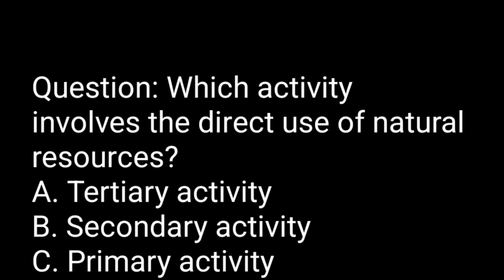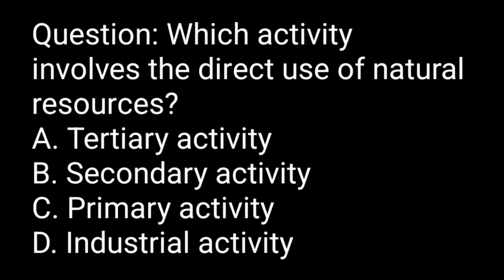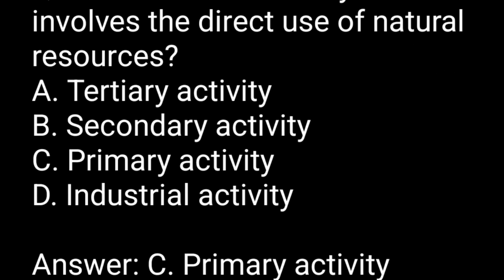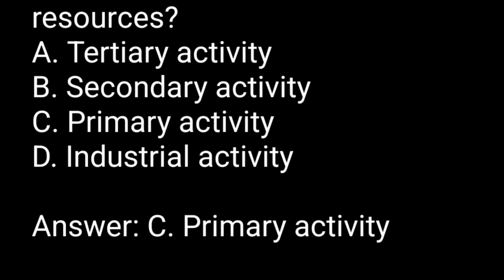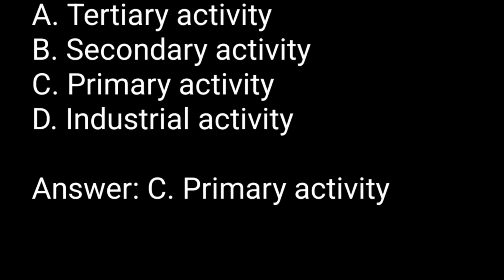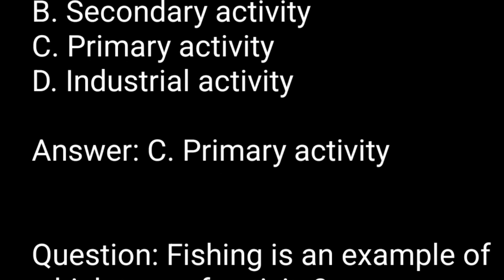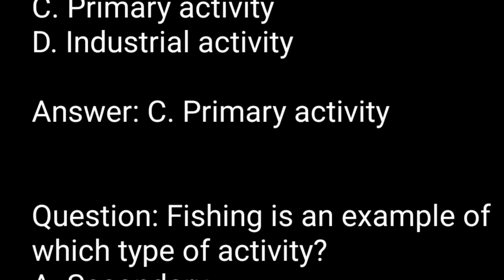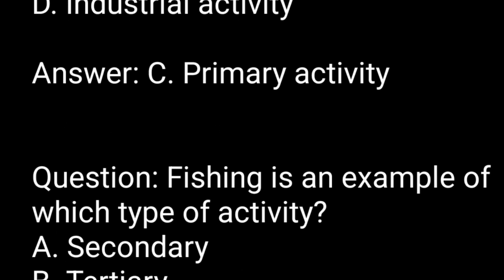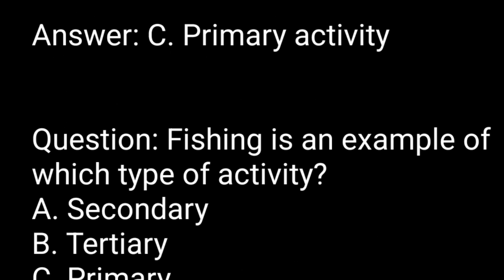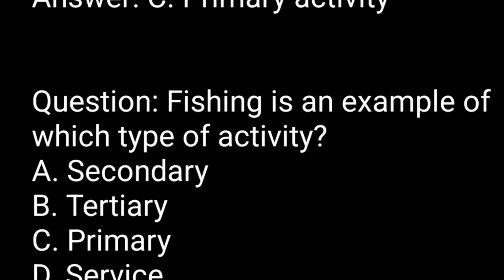Question. Which activity involves the direct use of natural resources? A. Tertiary activity. B. Secondary activity. C. Primary activity. D. Industrial activity. Answer. C. Primary activity.